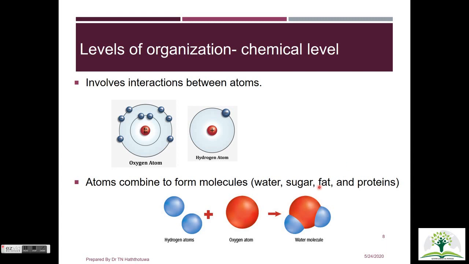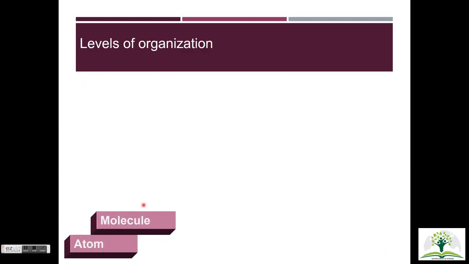The chemical level includes atoms and molecules. I'm sure you know about the atoms. For an example, sodium is an atom and chloride is an atom, oxygen, hydrogen, all these are atoms. So these 2 or more atoms chemically combine to form molecules such as water, lipid, fat, and proteins. Both the atoms and molecules cover the chemical level of organization.